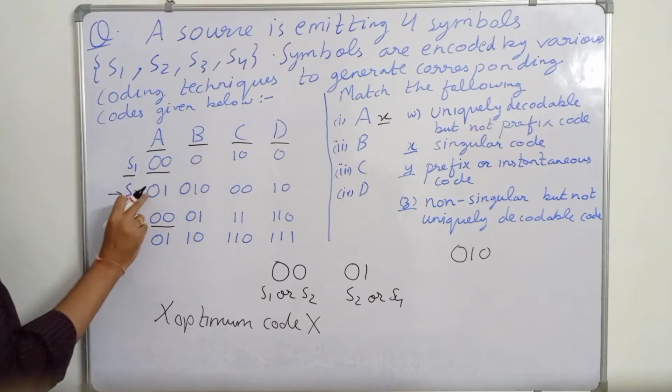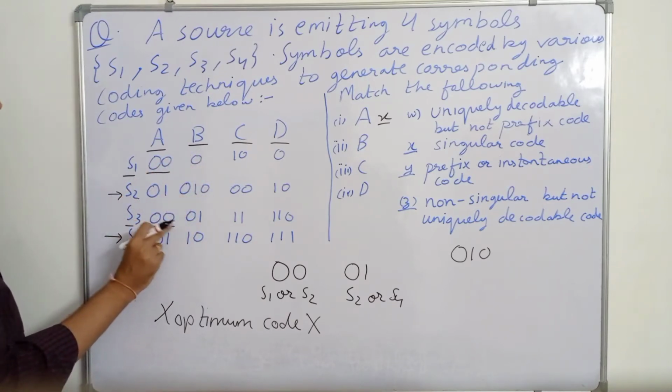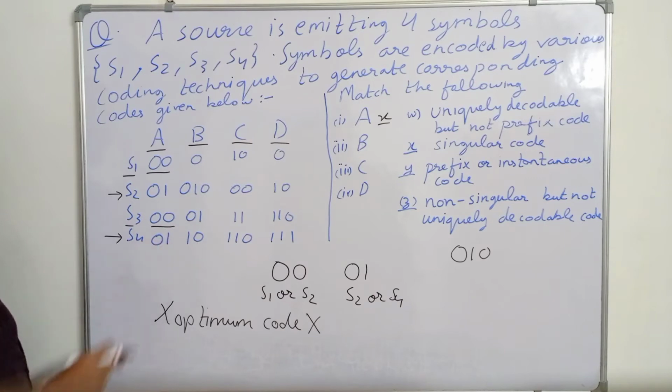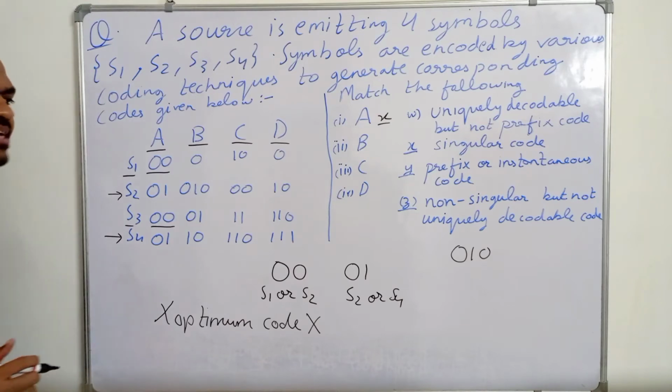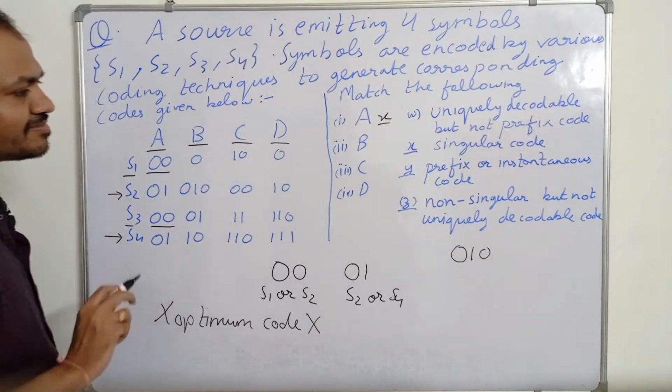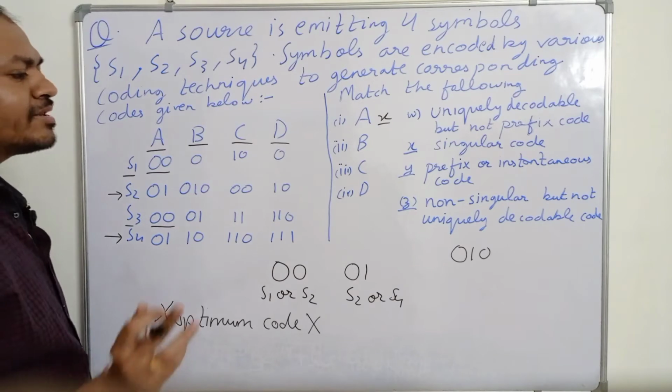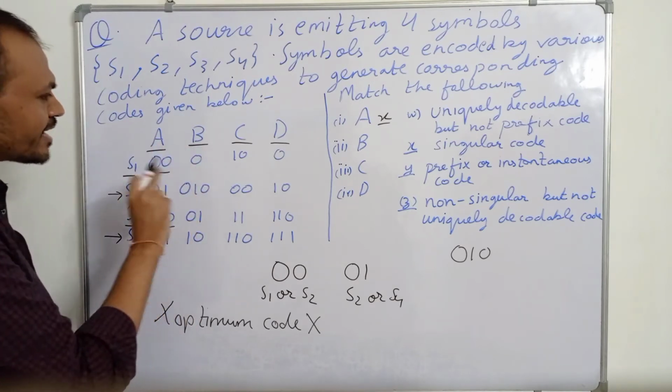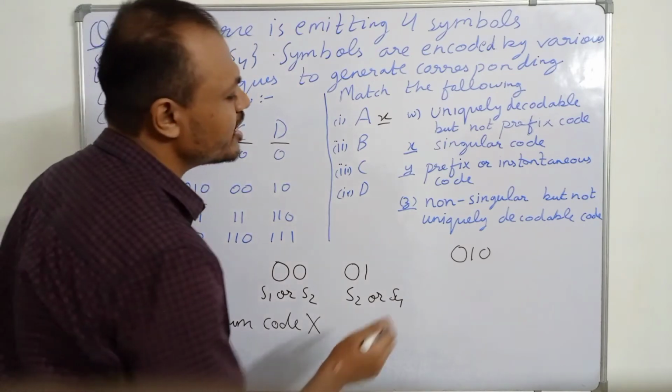S1 is assigned 0, S2 is assigned 010, S3 is assigned 01 and S4 is assigned 10. So B is a non-singular code. But is it uniquely decodable? No. B is a non-singular code but it is not uniquely decodable.